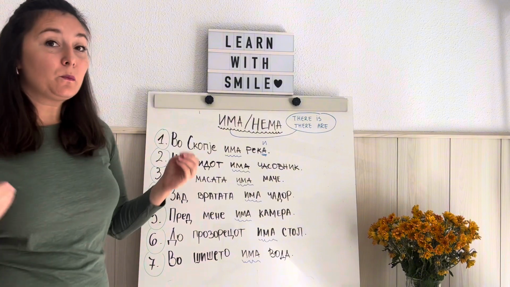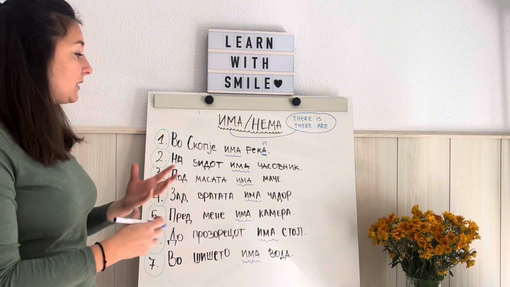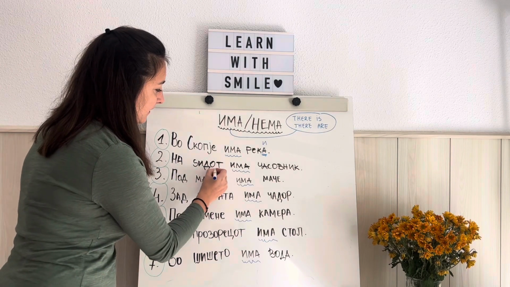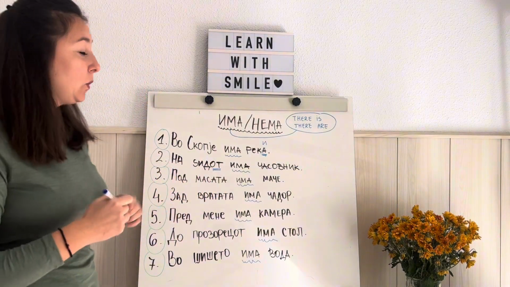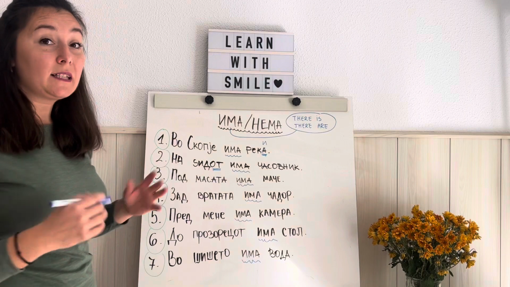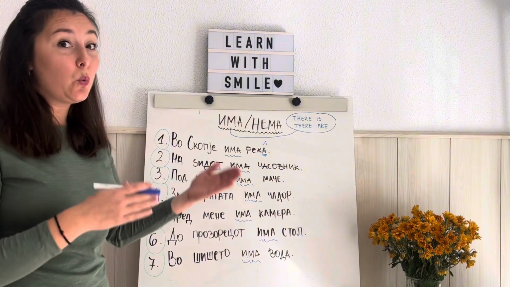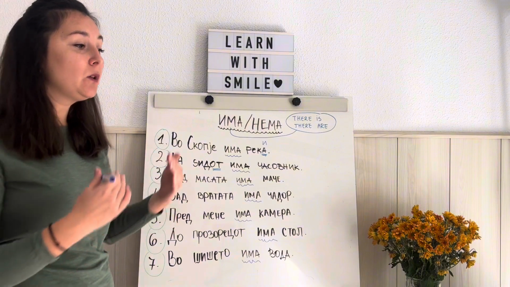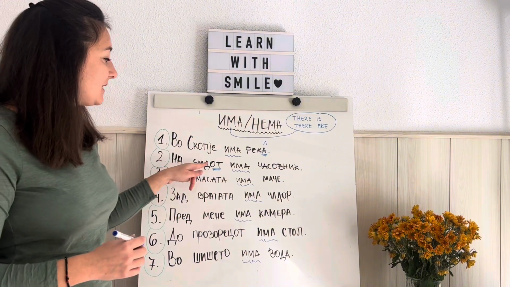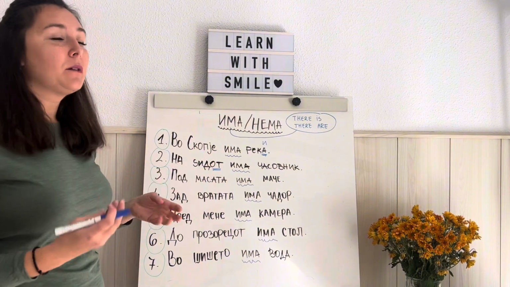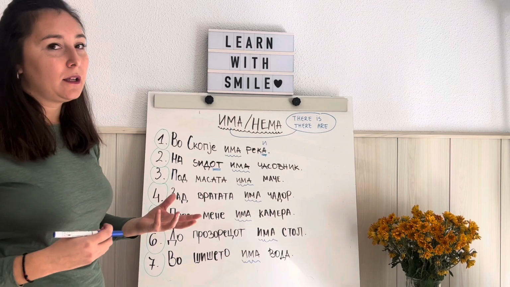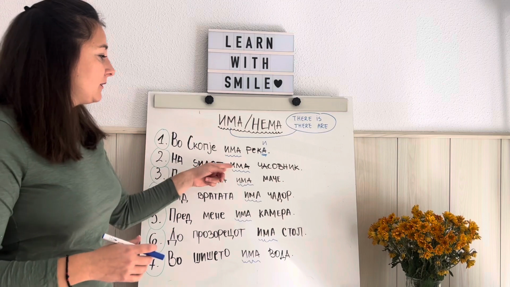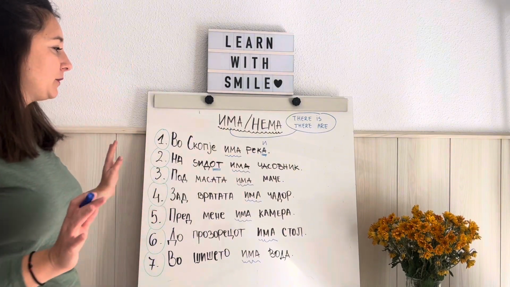Usually, when we use prepositions, the words that come after the preposition get this article: o, ta, to, te. It's like saying on the wall. We don't say on wall, right? We have to say on the wall. So, na zidot. If I say na zid, it means on wall. But na zidot means on the wall. There is a clock. Perfect.